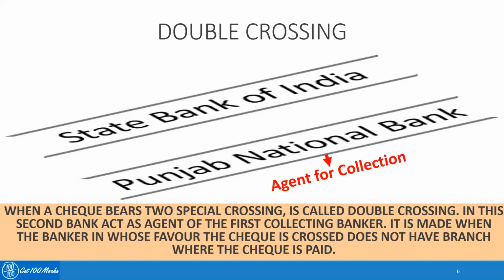It helps in ensuring that special crossing is done without any constraints, by giving the option of adding an agent to act as a collecting agent on behalf of the collecting banker. So this is how the various types of crossing function, and this is how crossing can help the customer ensure the safety of his payment against a check. So this is about the different types of crossing and how crossing can be done. Thank you so much.